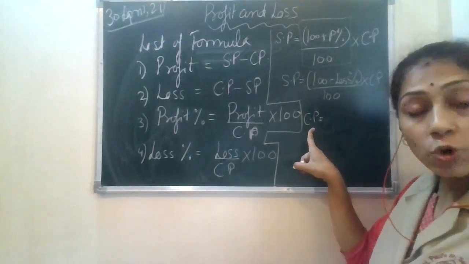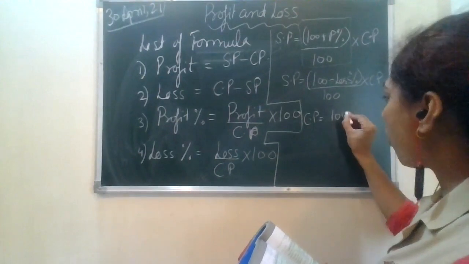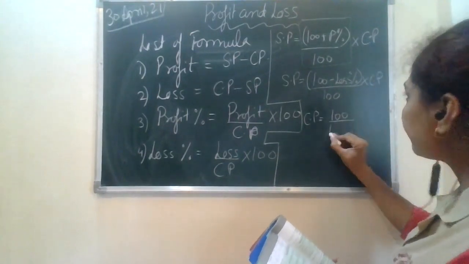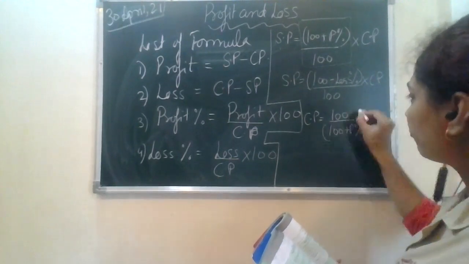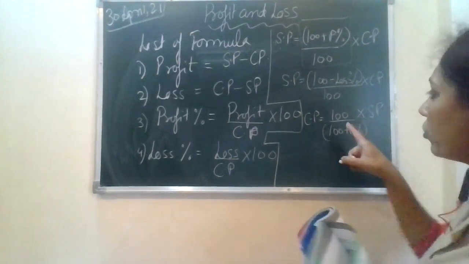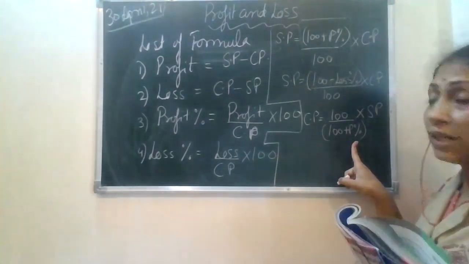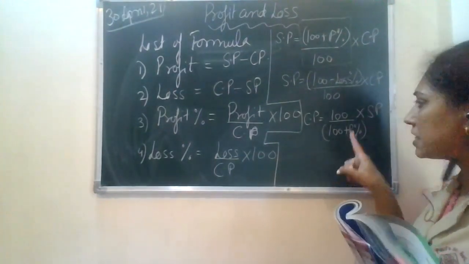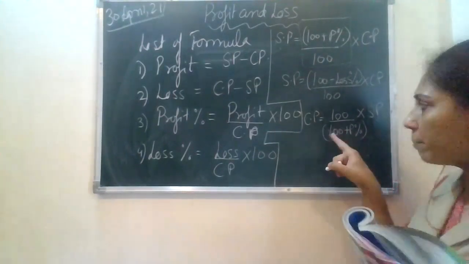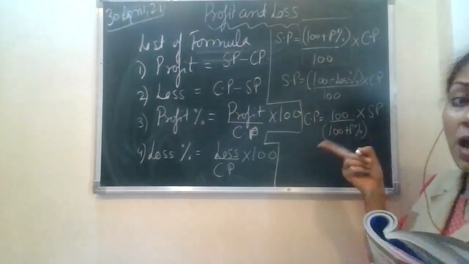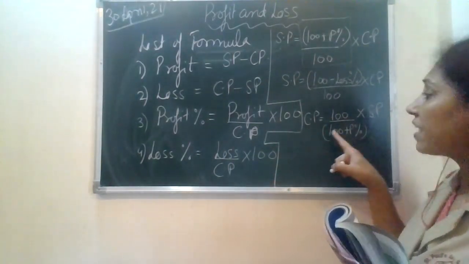Fine, CP is going to be less. How is it going to be less? 100 upon, if I write, 100 plus profit percent, into selling price. Now in this scenario, this is the proper fraction case. 100 plus P% हमने नीचे कर दिया, right? क्योंकि इससे हमारा प्रॉपर फ्रैक्शन का आंसर जो होगा लेस देन 1 आएगा, तो आप मल्टीप्लाई करोगे तो आपको सेलिंग प्राइस से आपको आंसर कम मिलेगा, you will get a less than answer, so reduced answer will be the cost price,